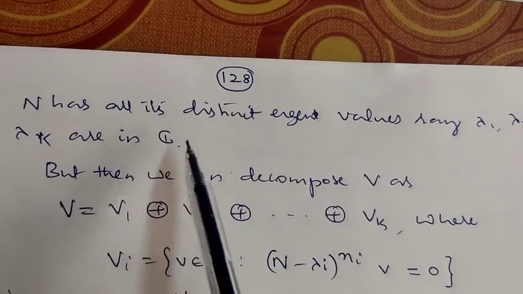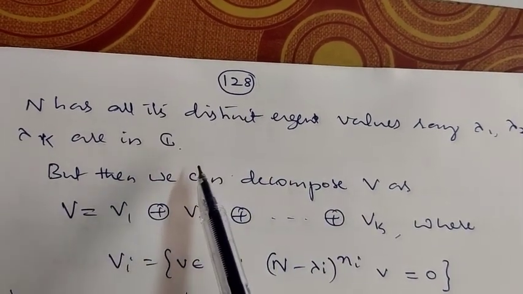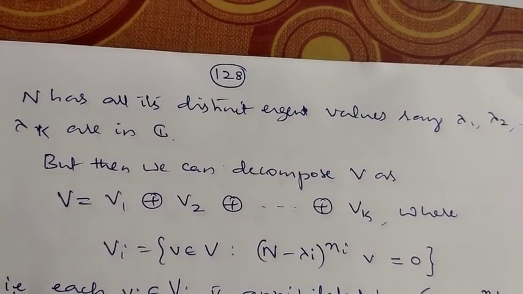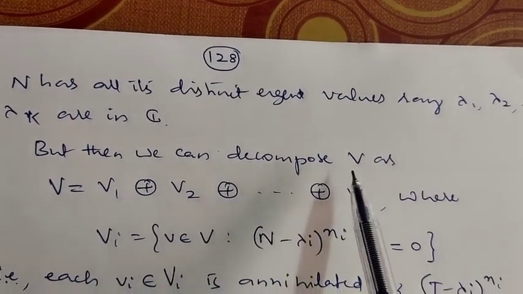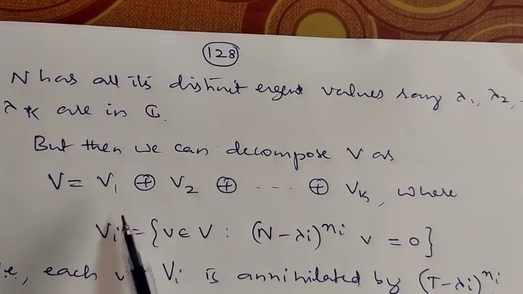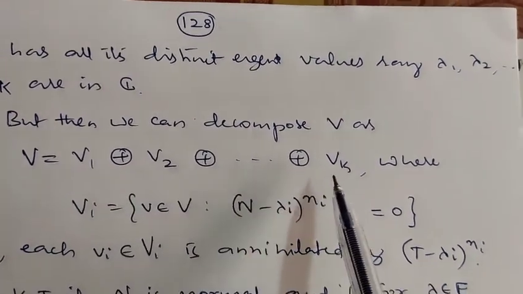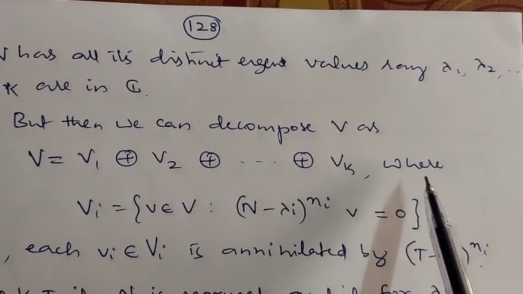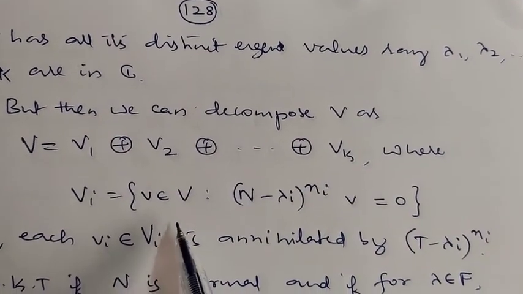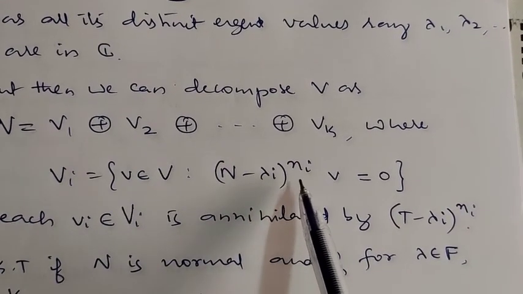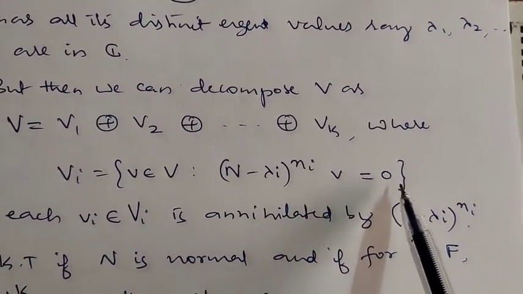But if all the eigenvalues lie in C, then we already studied the theorems based on this. So accordingly, we can decompose V as the direct sum V equals V1 plus V2 up to Vk, where each Vi contains the set of all v belonging to V such that (n minus lambda i I) to the power ni of v is 0.